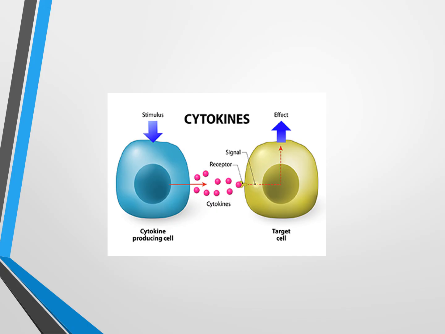So this is a cytokine secreted from the cell on the left side, and it acts on a receptor in the other cell on the right side.